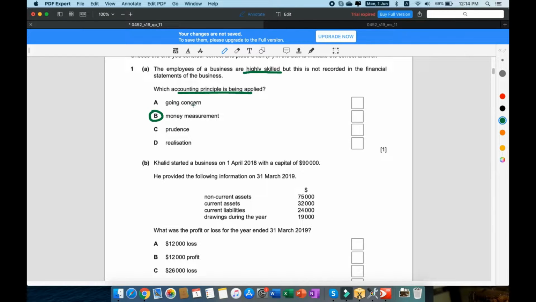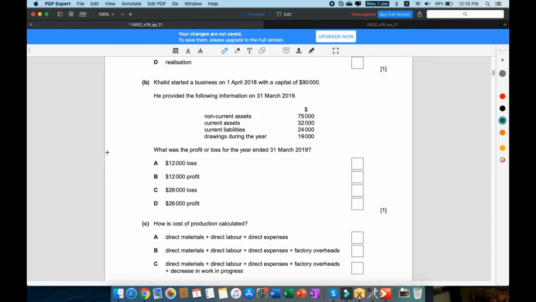If you look at the other options, going concern has nothing to do with this, because the going concern concept says that a business is going to be trading in the foreseeable future. Prudence says that profit and assets should be understated, so that has nothing to do with this as well. But in a way it does, and if you're not clear whether skills are to be recorded or not, then you may get confused with this. But in this case, it's not going to be the example because skills are not to be recorded in the financial statements. Realization concept, no, just doesn't have anything to do with it.